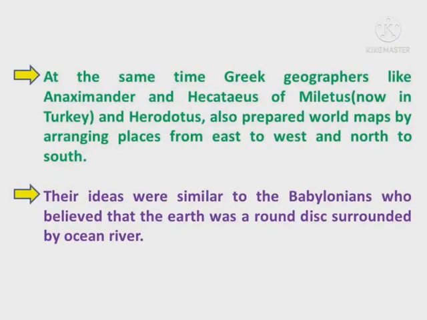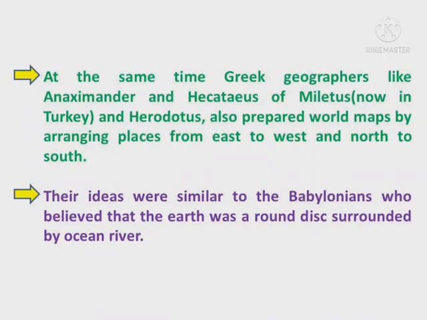At the same time, Greek geographers like Anaximander and Hecataeus of Miletus, now in Turkey, and Herodotus also prepared world maps by arranging places from east to west and north to south.